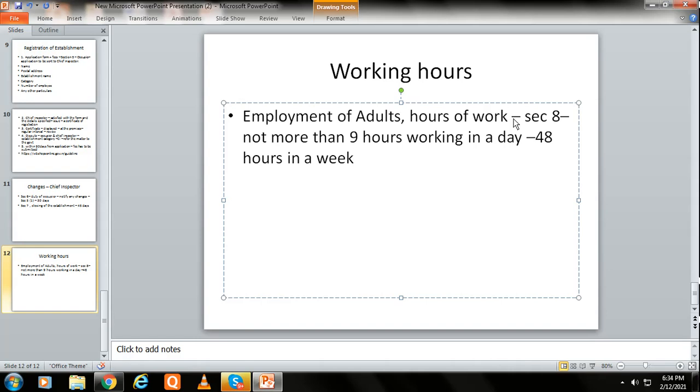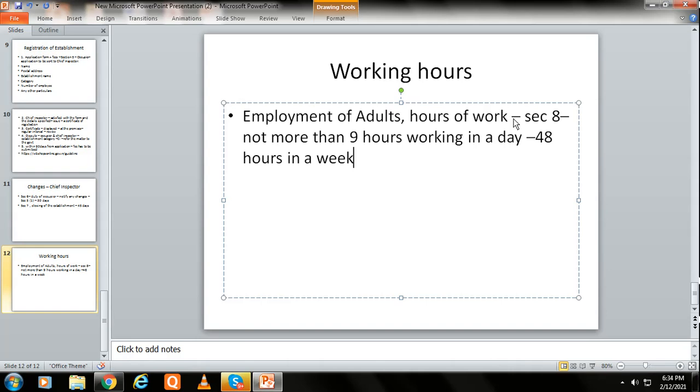However, during any period of stock taking or making of accounts or any other prescribed purpose, any adult may be allowed or required to work for more than the hours fixed in this section, but not exceeding 54 hours in the week, subject to the condition that the aggregate hours so worked shall not exceed 150 hours in a year.